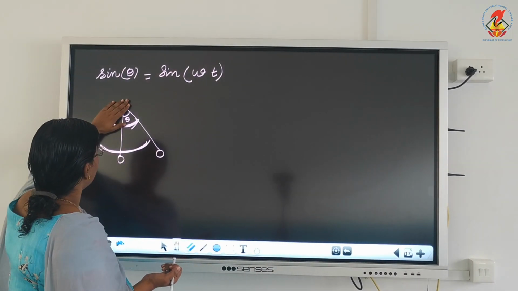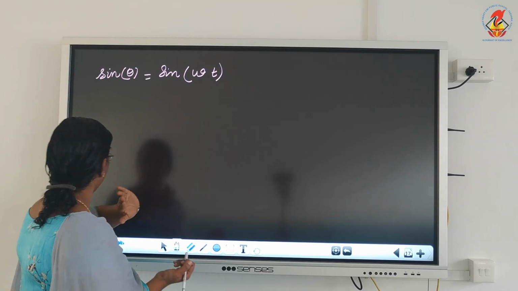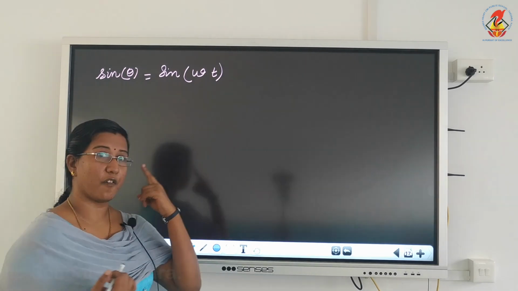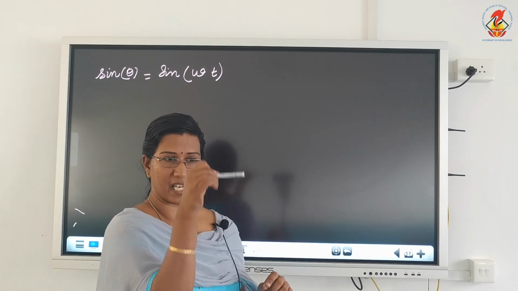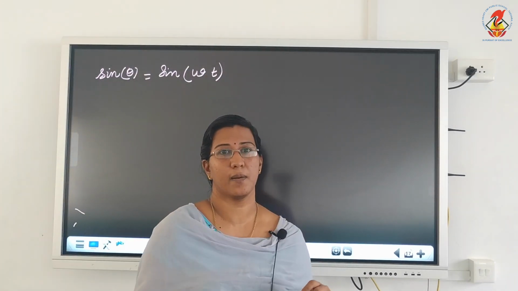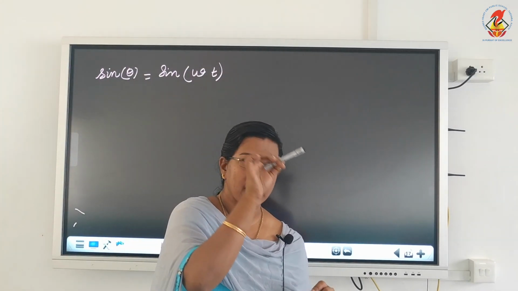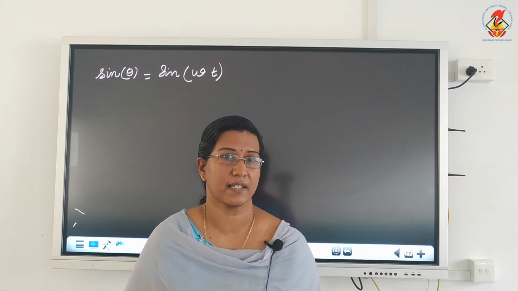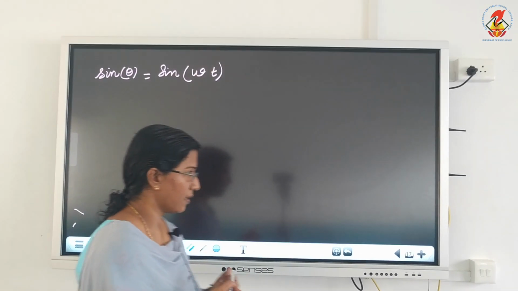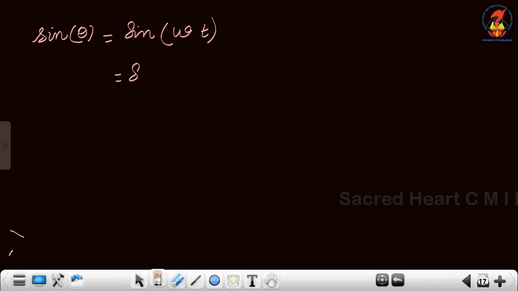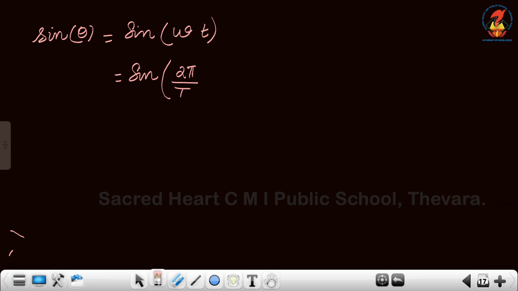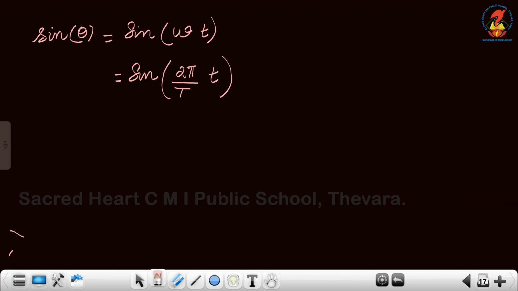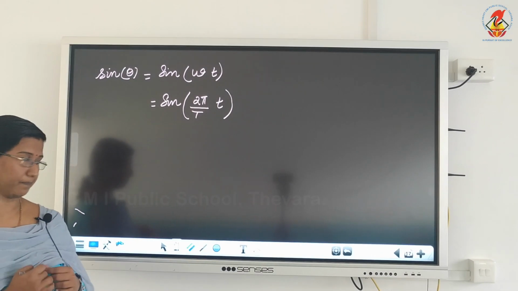where theta is equal to omega, angular velocity, into time taken. And I am going to write omega in terms of time period. Imagine that instead of to and fro motion, the pendulum is completing one circular motion. So for one complete circular motion, it travels 2 pi distance, isn't it? So this can be written as sin of 2 pi by T into t. Omega is equal to 2 pi by T.